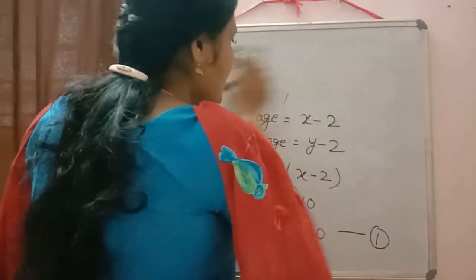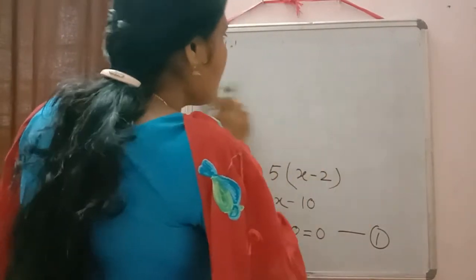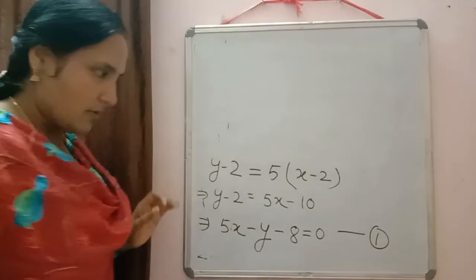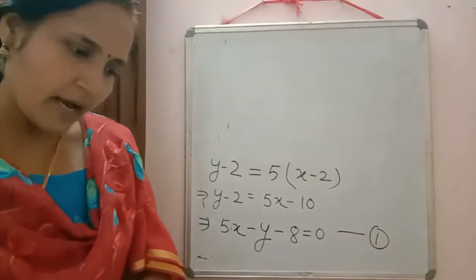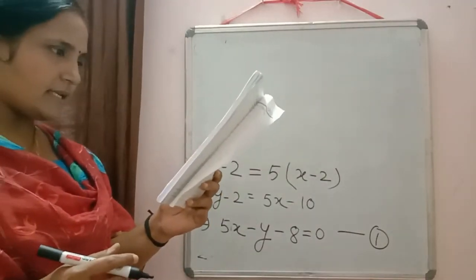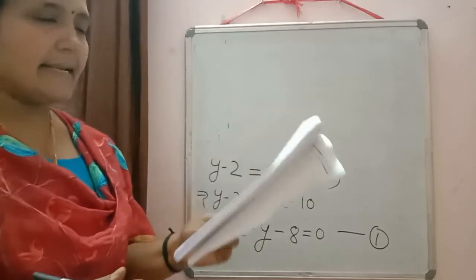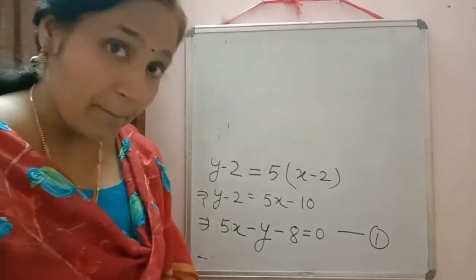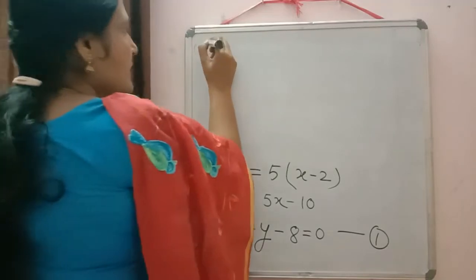Now from this question onwards, I am not going to solve it. We will frame the equation and then you just check whether you will get the answer or not. So first equation we got. After that we can check what is the information given 2 years later. So again, don't jump to frame the equation. After 2 years.